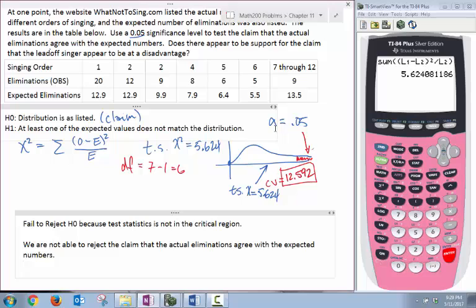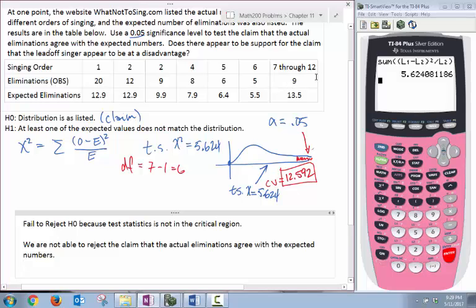So let's try to answer the question: does there appear to be support for the claim that the lead-off singers are at a disadvantage? It looks like the first two singers seem to be at a disadvantage, but the singers from 7 through 12 look like they're at more of a disadvantage. So I don't think this statement conforms very well with the claim.